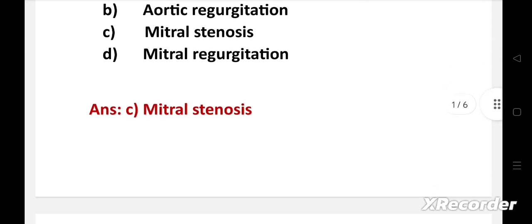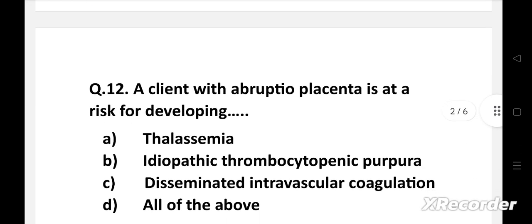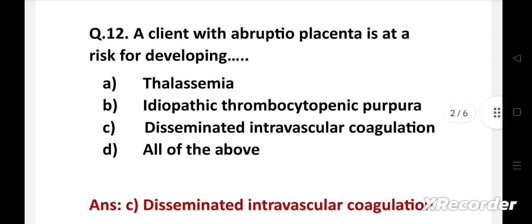Next question. A client with abruptio placenta is at risk for developing option A, thalassemia, B, idiopathic thrombocytopenic purpura, C, disseminated intravascular coagulation, D, all of the above. Right answer is option C, disseminated intravascular coagulation. So, a client with abruptio placenta is at risk for developing disseminated intravascular coagulation.